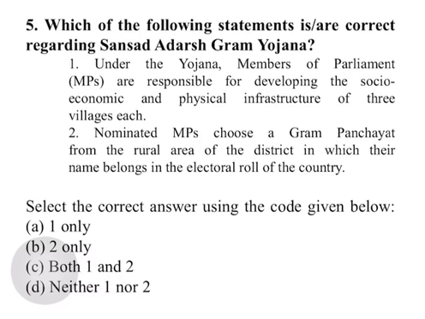The first Adarsh village, that is the first model village, has to be developed by 2016, and 2 more by 2019. That is, up to 2019, a total of 3 villages have to be developed. From 2019 to 2024, 5 more Adarsh Grams must be developed by each member of parliament.